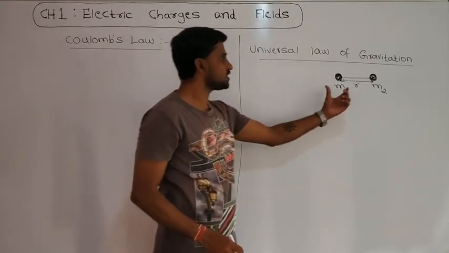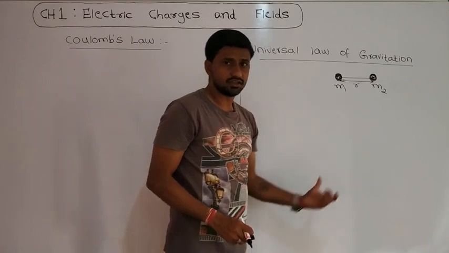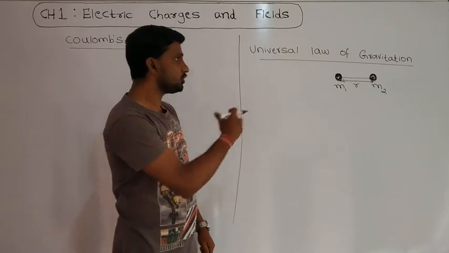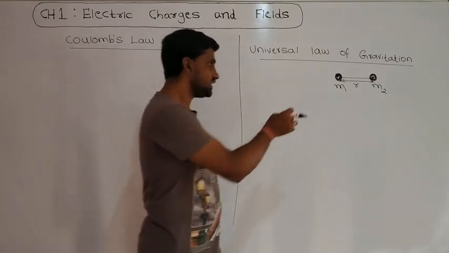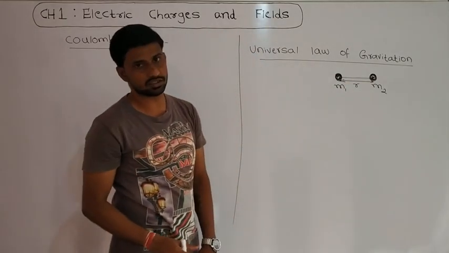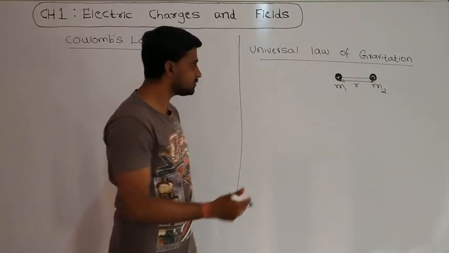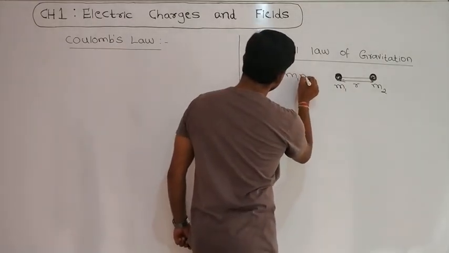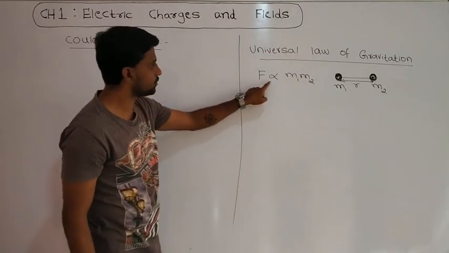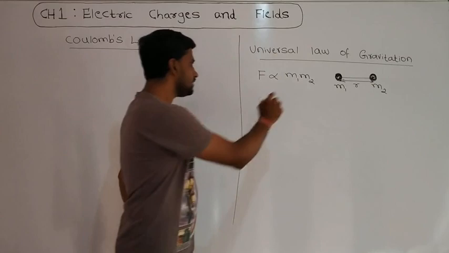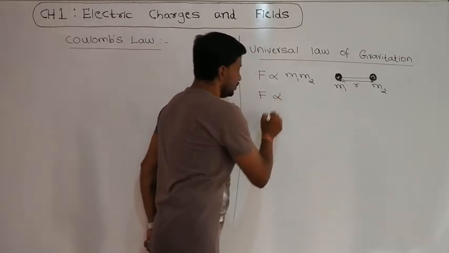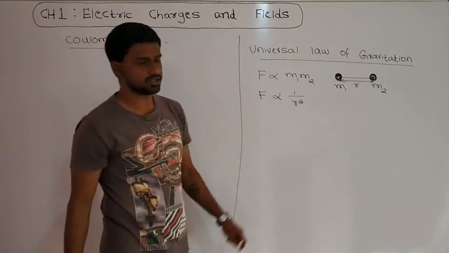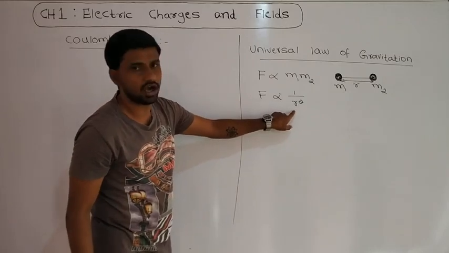If 2 point masses are placed at a distance R, then there will be an interaction of force between them. According to the universal law of gravitation, there is a force of attraction between the 2 point masses, and that force is directly proportional to the product of the 2 masses, and inversely proportional to the square of the distance between them. That is, F is inversely proportional to R square.